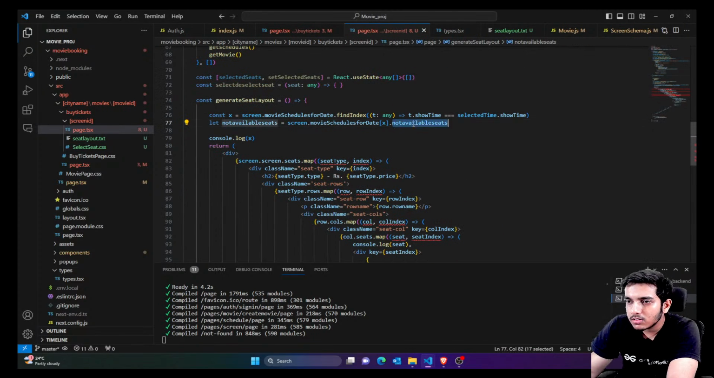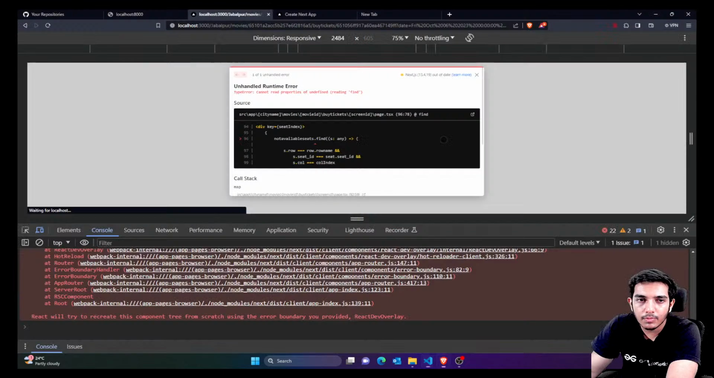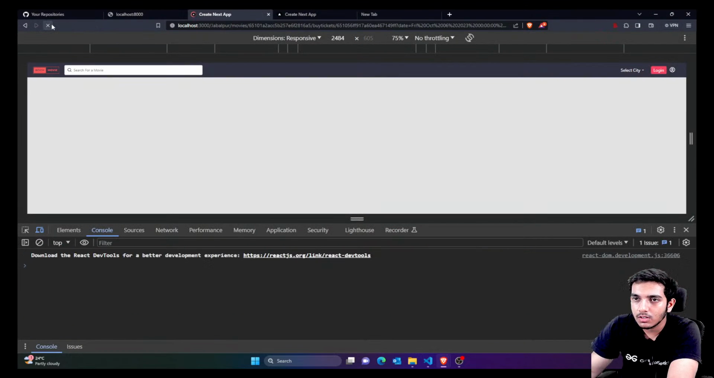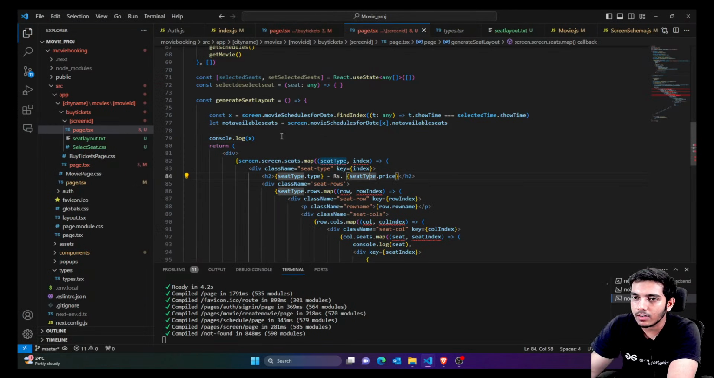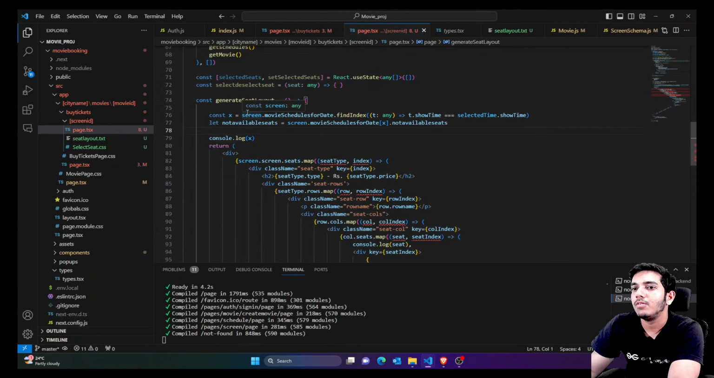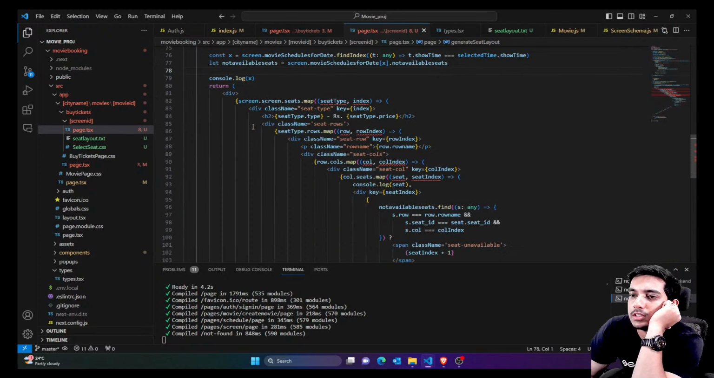I think there is some naming issue here. Let me just check. Now it must be fine. Not available seats dot find. Okay, I think cannot read properties of undefined. Okay, it's not defined here. Why is it not defined here? We have defined the not available seats here, and we are actually using the not available seats.